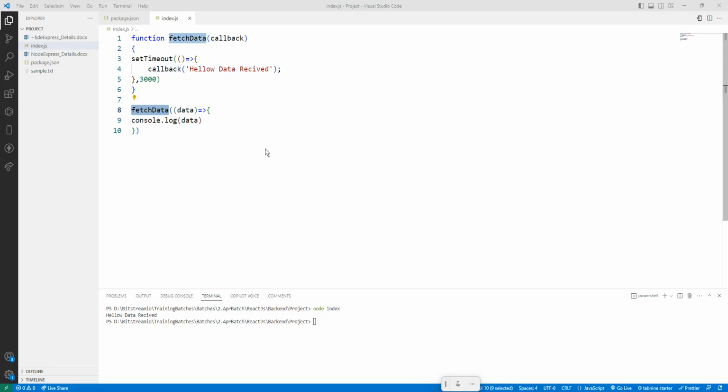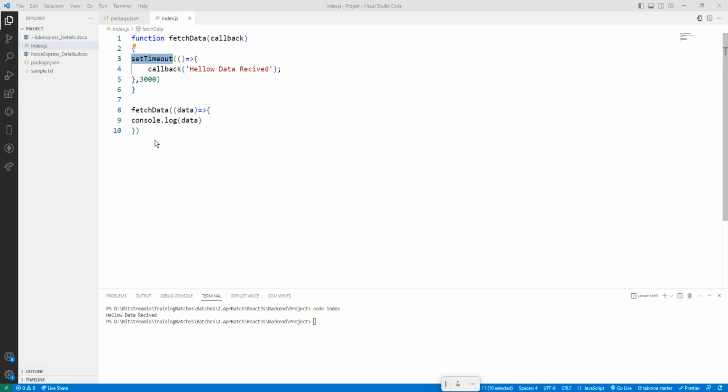So what does it mean? I am calling you and you are calling another person, like that. Fetch data is calling here, and inside of fetch data one more callback function is there. So set timeout is waiting for some time. So this is for the callback.